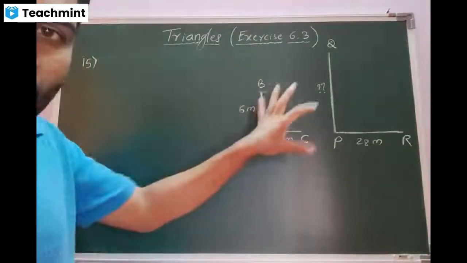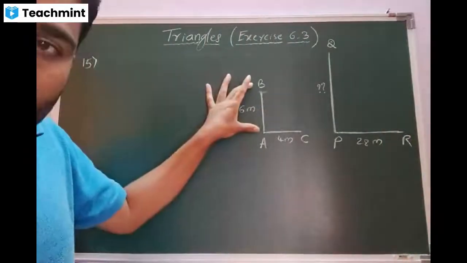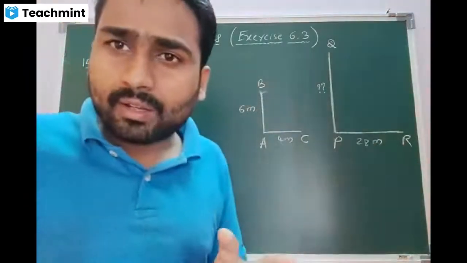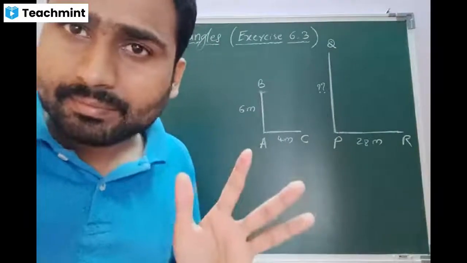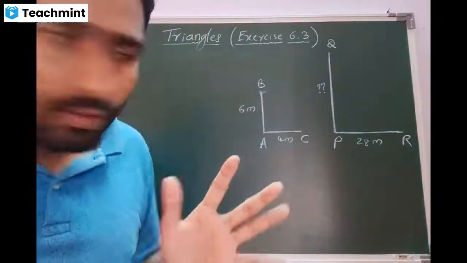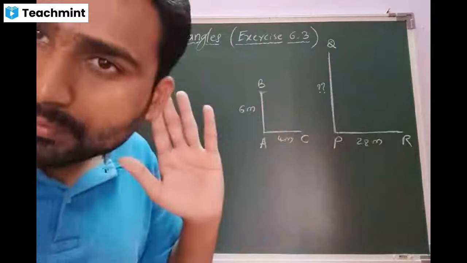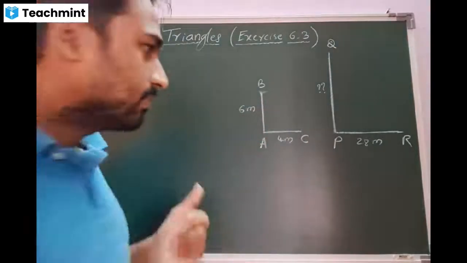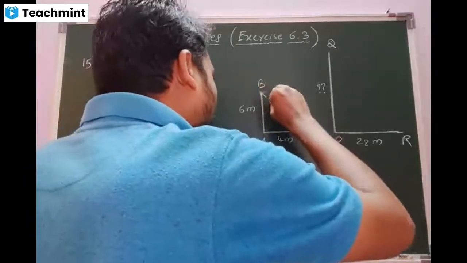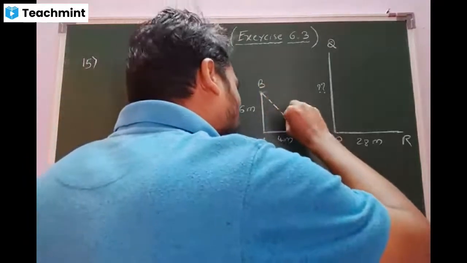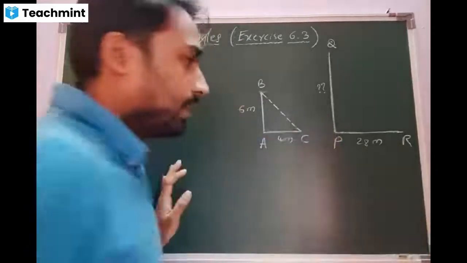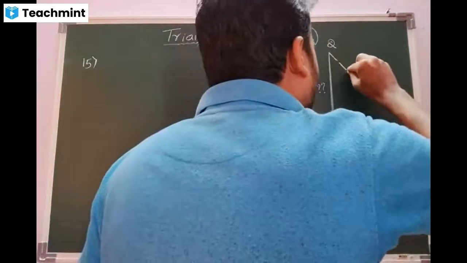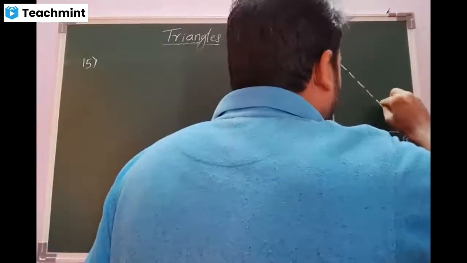So, beta, this is the concept they have given. This is 6, this is 4, this is question mark, this is 28. Beta, we are doing the work with triangles. Am I right? Yes, sir. Is there any triangle at present? No, sir. So, what has to be done? Construction. Yes, we need to join B with C to get one triangle. We need to join Q with R to get the other triangle. Is that clear, beta? Yes, sir.